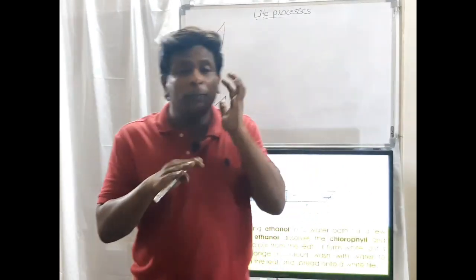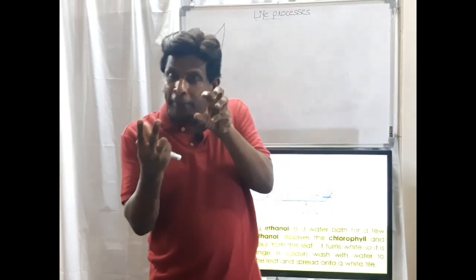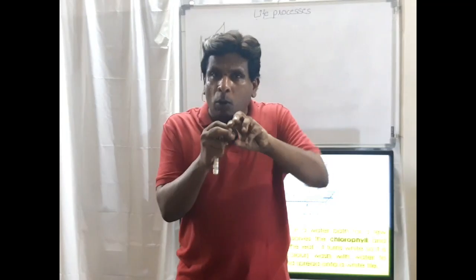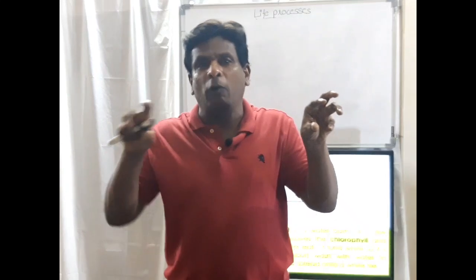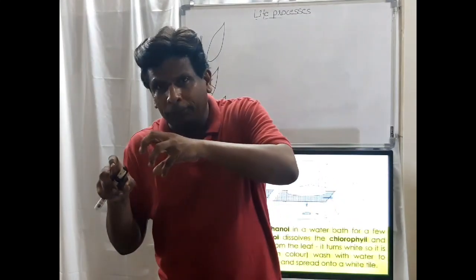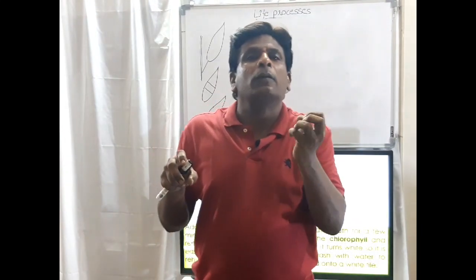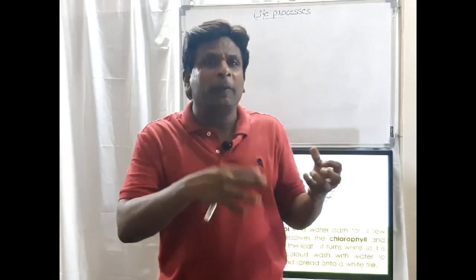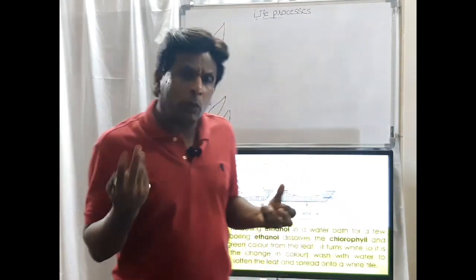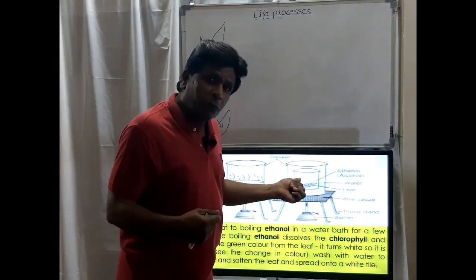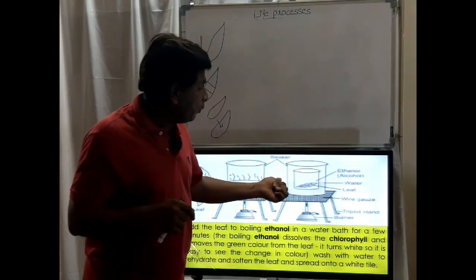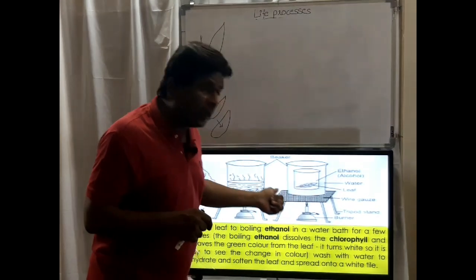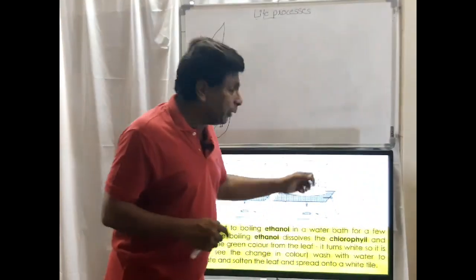By this, what will happen? That boiling alcohol absorbs the chlorophyll, and the alcohol becomes green and the leaf becomes white. All the chlorophyll it will absorb from the leaf. Okay, then we have to keep the boiling alcohol, but another beaker is there. Why are we keeping two beakers here?